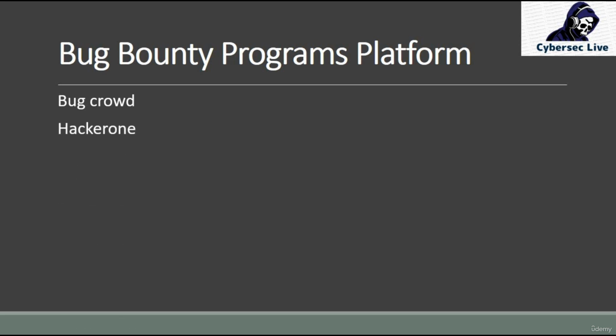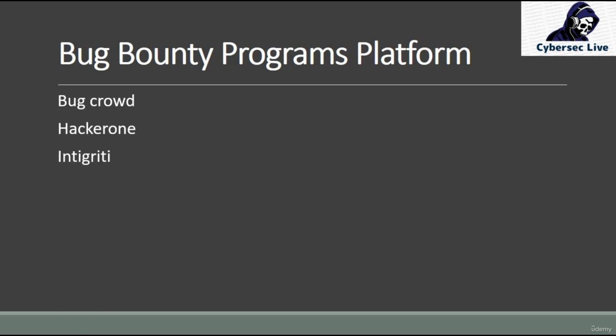So Bugcrowd, and then HackerOne. HackerOne is also a very famous bug bounty platform. The main thing about HackerOne is that they provide some videos, whether it's Bug Bounty 101 or other videos related to bug bounty, but you need to understand it from the basics. There is also a tab in HackerOne called Activity, which is very important for write-ups, and we will show you that.